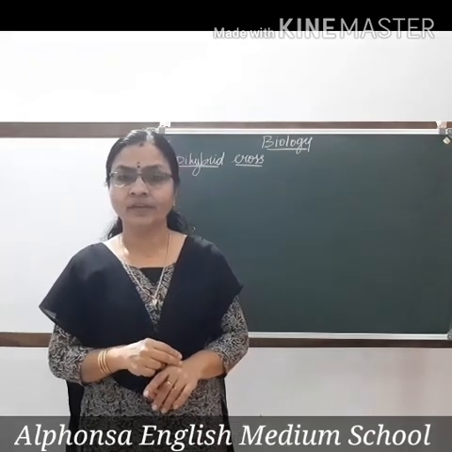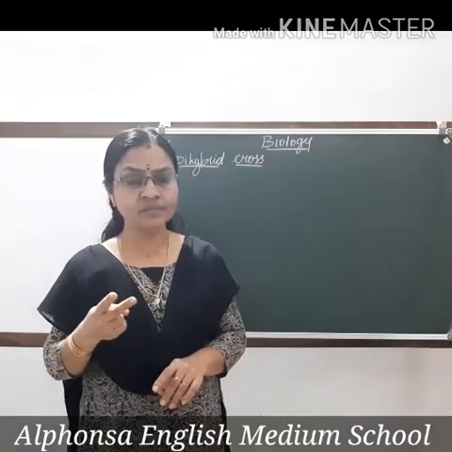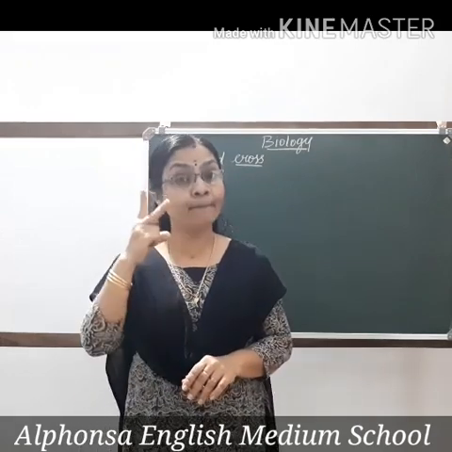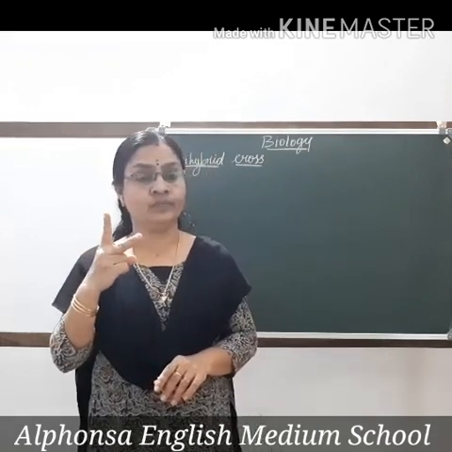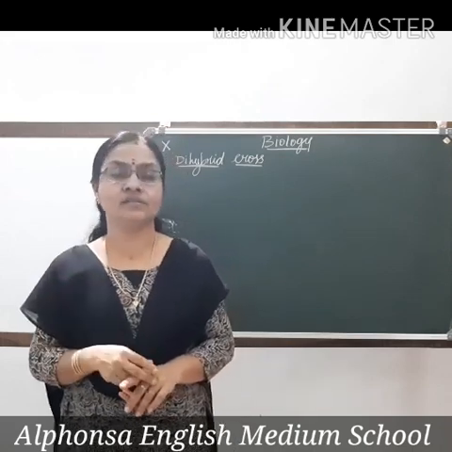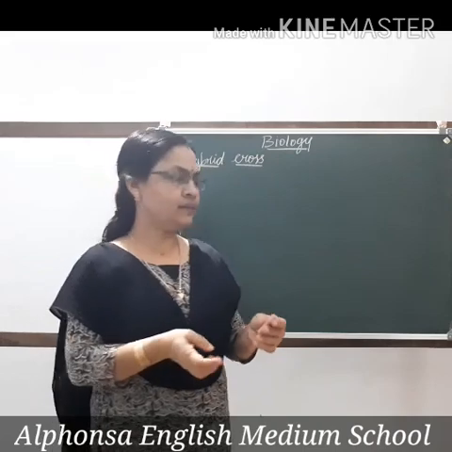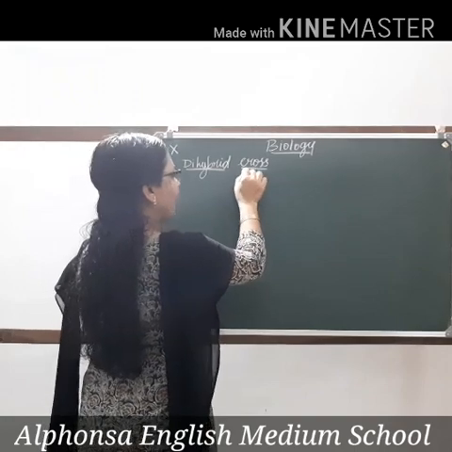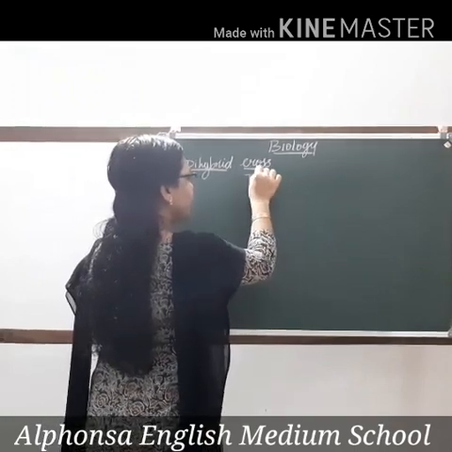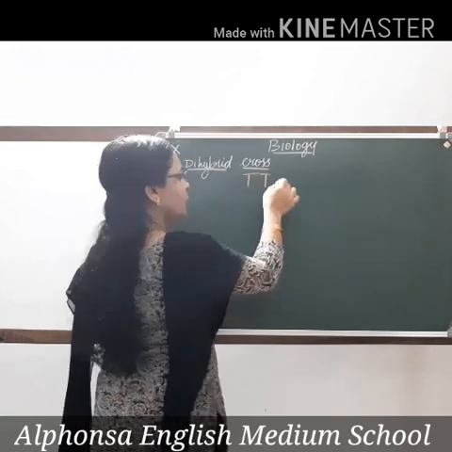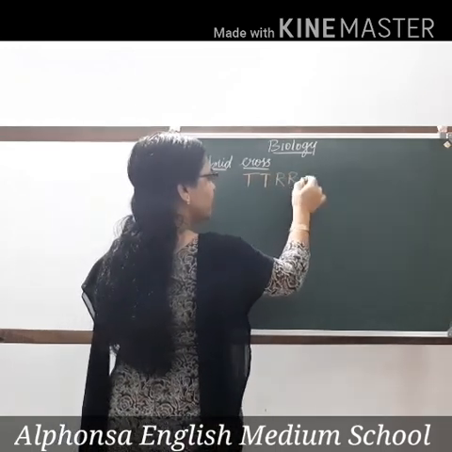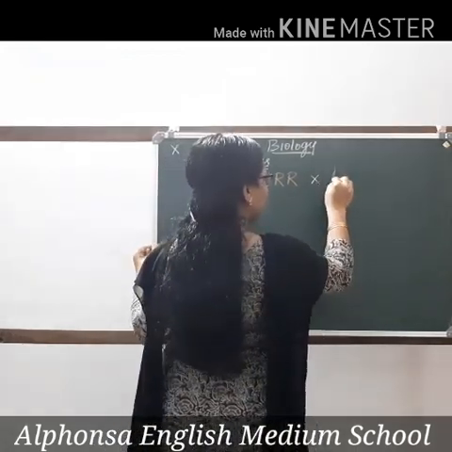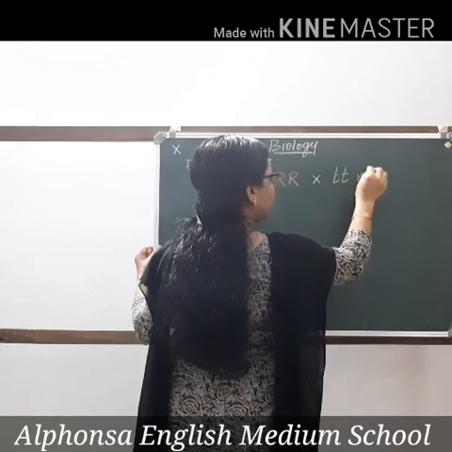Hope it is clear. It is a cross between two organisms of the same species which studies the inheritance of a pair, meaning two traits, for two characters. For example, we are taking two plants of the same species. A tall plant. I am writing the dominant character with a capital letter, in the same color. A tall plant having round seeds is crossed with a dwarf plant having wrinkled seeds.